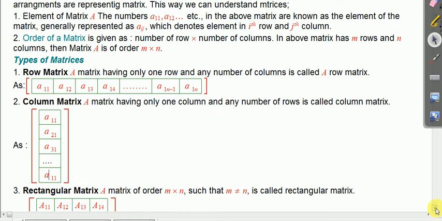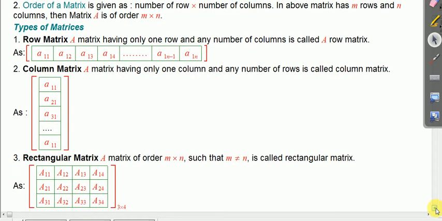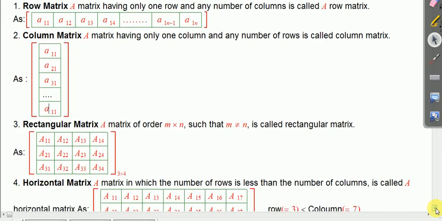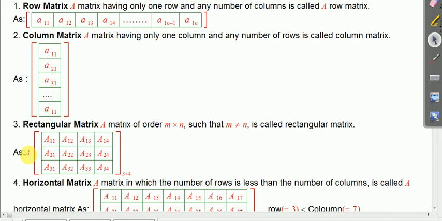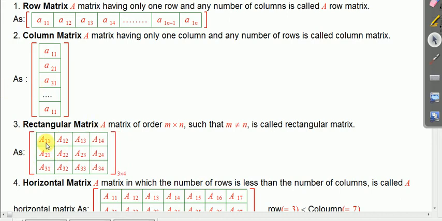Next is a rectangular matrix. A matrix which has m rows and n columns where m is not equal to n, meaning the number of rows should not be equal to the number of columns, will be called a rectangular matrix. An example I have taken here. Instead of writing a capital letter, I should write a small letter, but it's not a matter. Let us proceed.